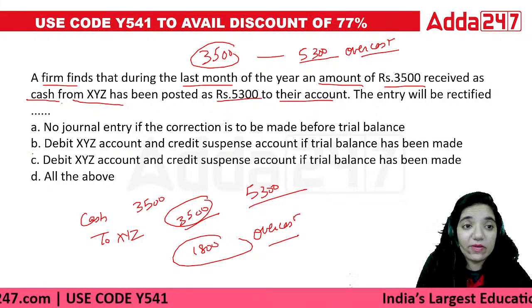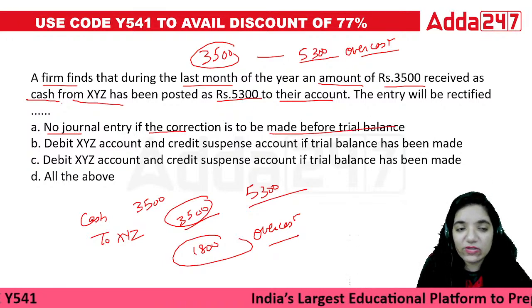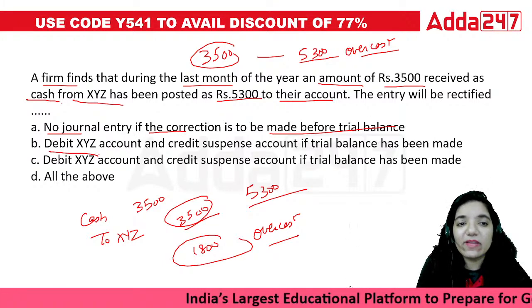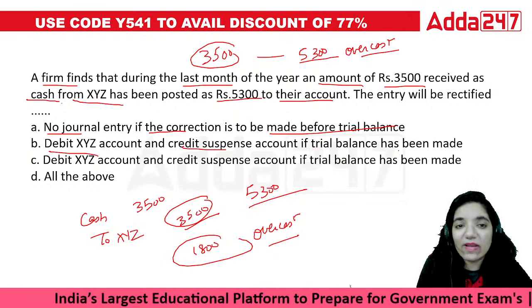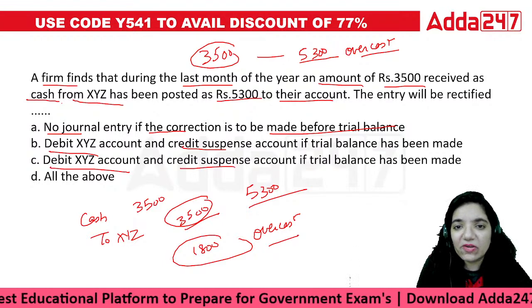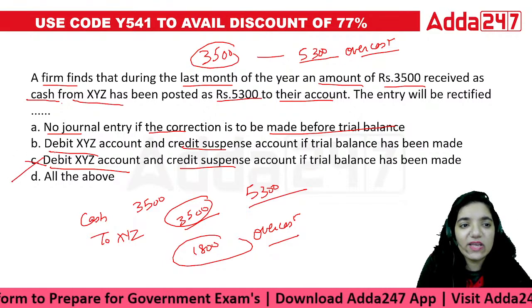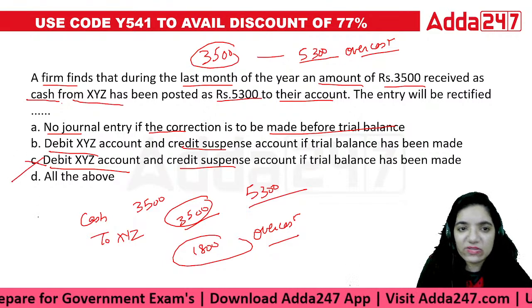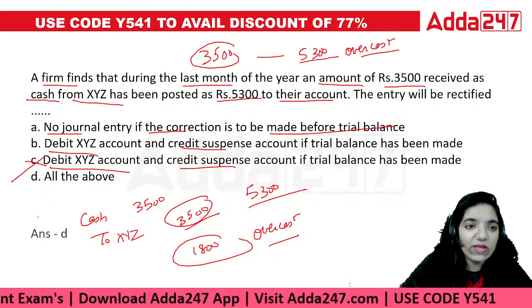Now, what will happen? No journal entry if the correction is to be made before the trial balance. Then debit the XYZ and credit the suspense if the trial balance has been made. This point is repeated basically, and then we have all of the above. So then the answer would be B only.